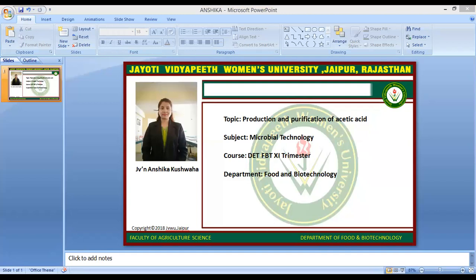Acetic acid is an organic acid, CH3COOH. Its molecular weight is 60.05. It is a principal constituent of vinegar. The first vinegar was spoiled wine, from the Latin word acetum, meaning sour or sharp wine. It is also known as ethanoic acid, ethyl acid, vinegar acid, and methane carboxylic acid.